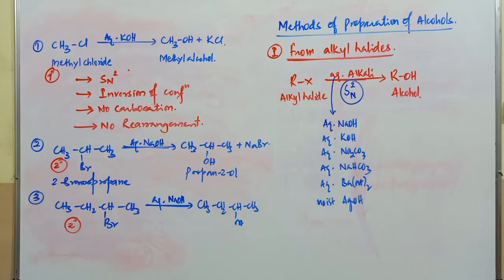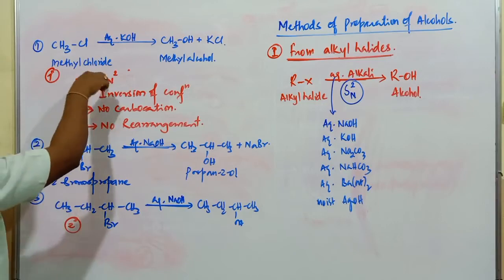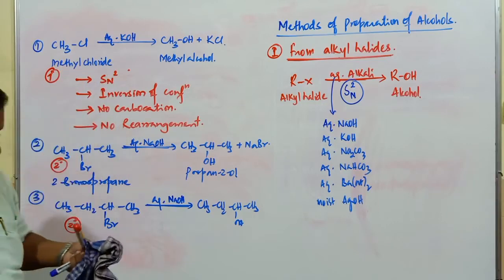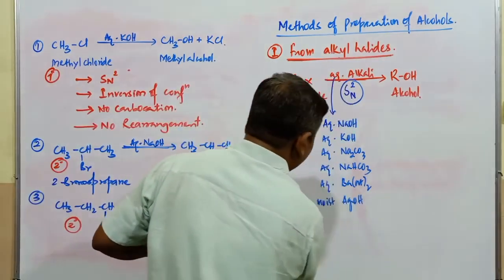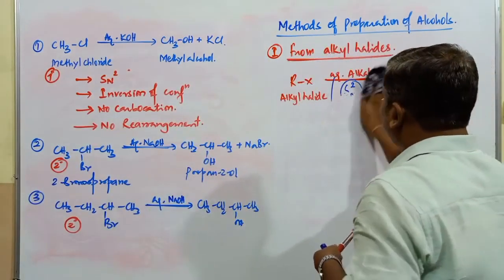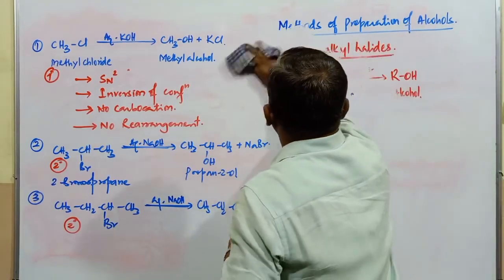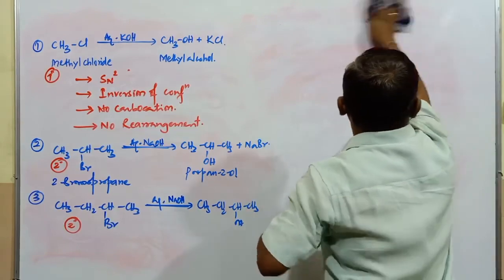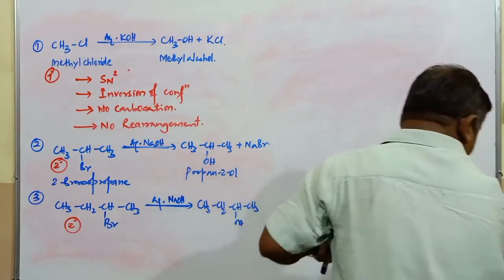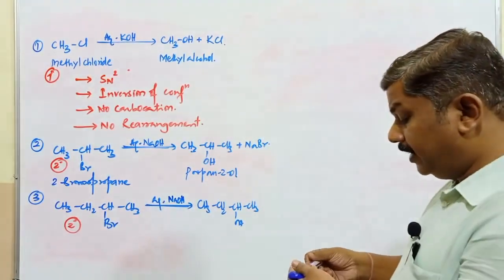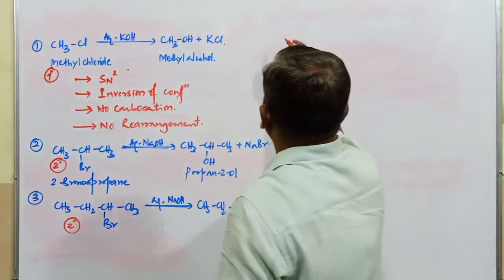If it is going to be primary, straight away there is no doubt, SN2 and all these properties. If it is going to be secondary, then secondary alkyl halides, already we have discussed, undergo both SN1 as well as SN2 reactions. So depending upon the condition, if it is a strong base, SN2 reaction; if it is a weak base, then it undergoes the SN1 mechanism.